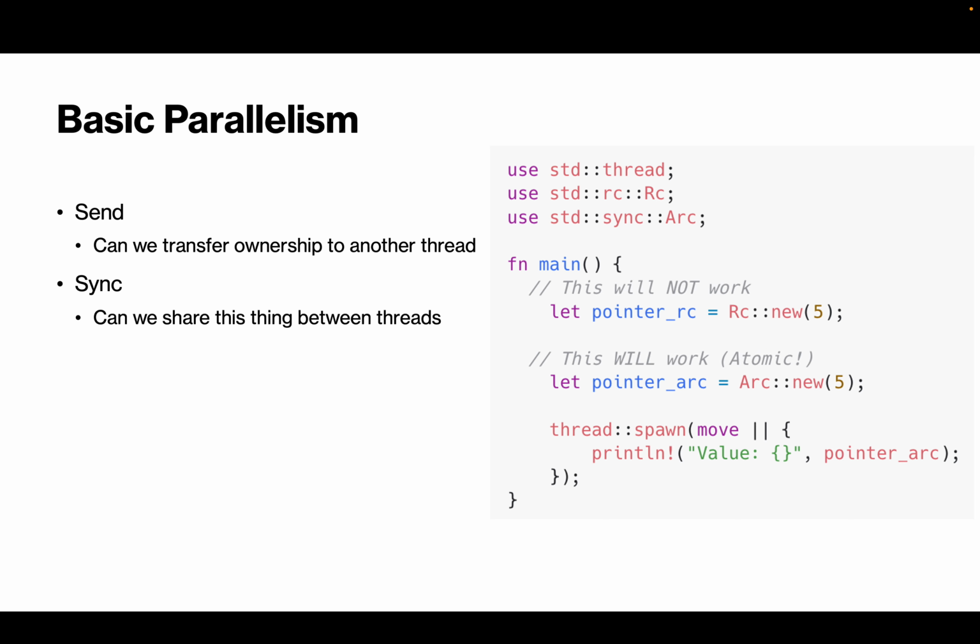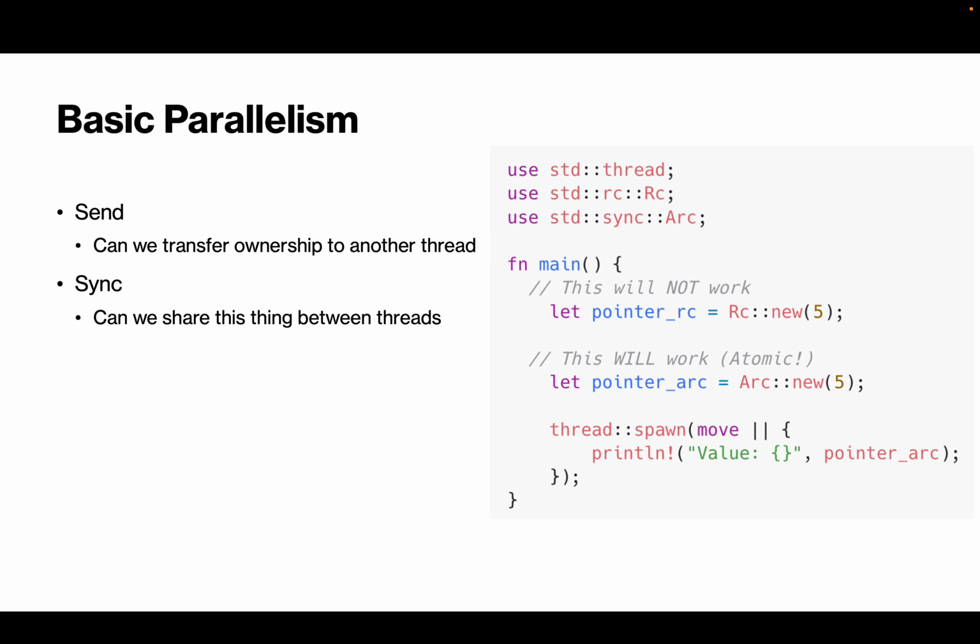So what is a trait? Basically, a trait is a set of methods that something can implement. If something implements all methods in a trait, we say the thing itself implements the trait. So we have two main traits that we care about in Rust's parallel model. The first is Send and the second is Sync.